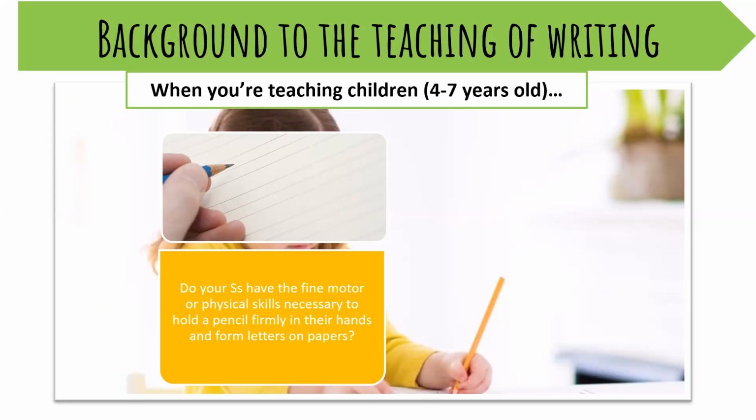Some students, for example, most likely don't know how to hold a pencil or a pen. From 4 to 7, maybe they don't use pens because of the mistakes, but they can use a color pencil or the pencil itself. When I was in kindergarten, you know that I'm left-handed, so my teachers were trying hard to ask me to use the right hand. And when I was using my right hand, of course I was a mess, because I didn't have the same physical skills as with my left hand.